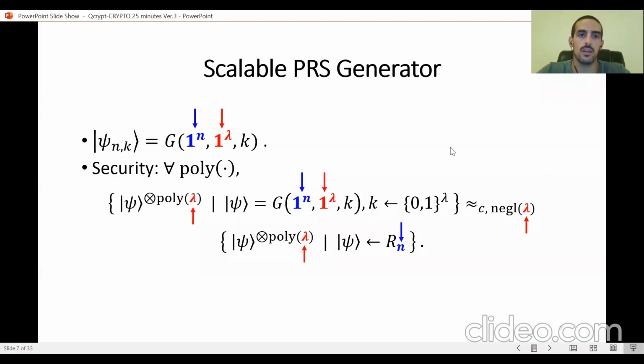For this goal of maintaining the independence between the security parameter and the state size n, we're going to define a scalable PRS generator. So this is, again, an efficient quantum algorithm. This time, the security guarantee is going to be a bit different. The output state of the generator is going to be, for any polynomial number of copies, indistinguishable from an n-qubit quantum state, but the security parameter is going to determine how many copies and also how hard it is going to be to distinguish from the same number of copies of an n-qubit truly random quantum state.